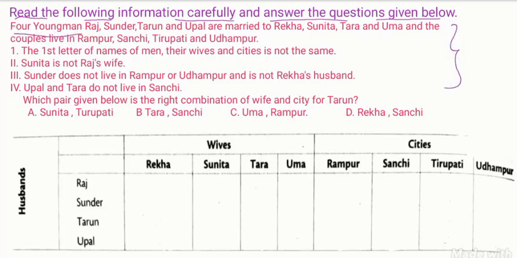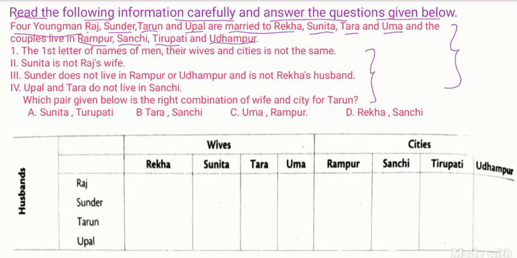Four young men, Raj, Sundar, Tarun and Upal are married to Rekha, Sunita, Tara and Uma. Four persons we have and they married four women. And they are living in four different cities: Rampur, Sanchi, Tirupati and Udhampur. Four persons, four women and four different places. And they gave four conditions.